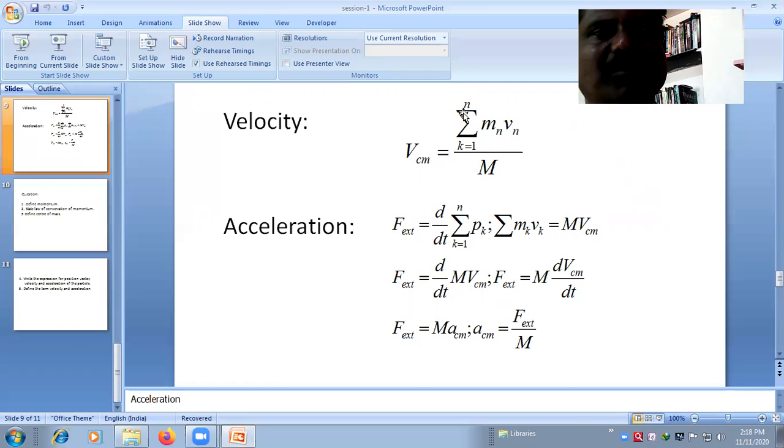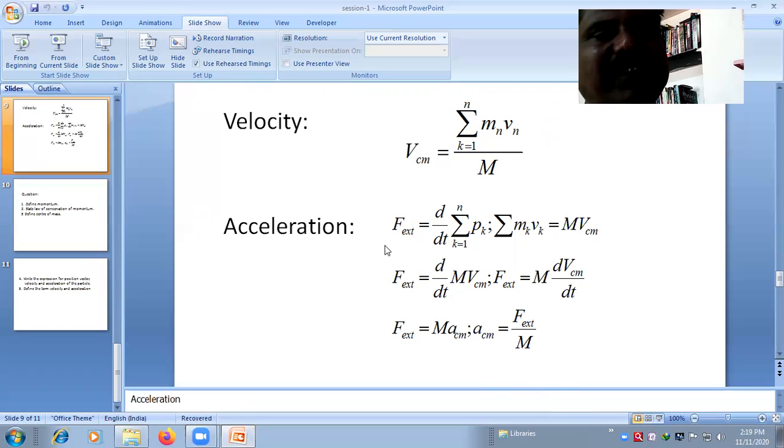This is the summation of k equals 1 to n of mk into vk, where when k equals 1 you get m1 and v1. That means you get the velocity of the first particle in the system. The same thing, when you differentiate this quantity with respect to t, you get the acceleration. So dVCM divided by dt is nothing but the acceleration.